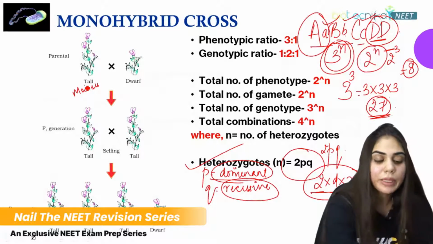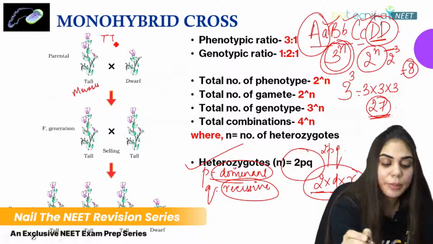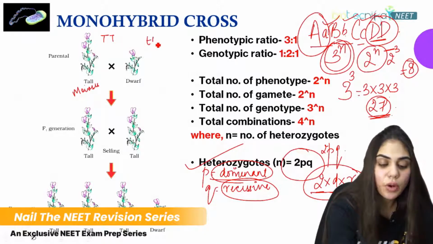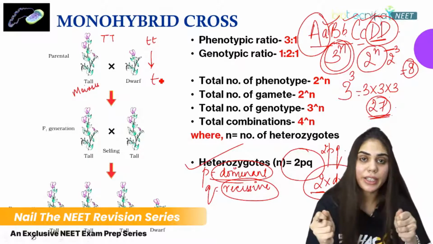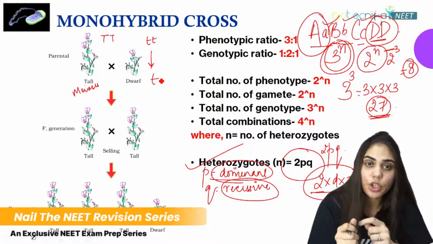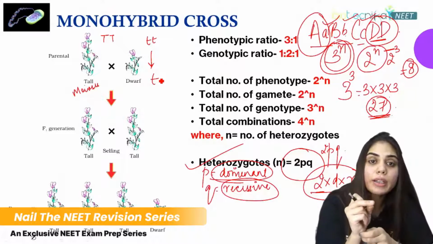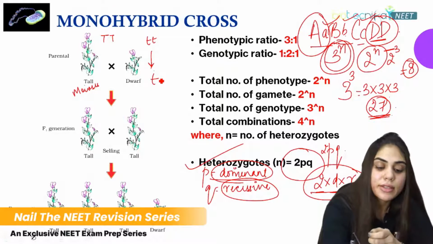How will it form gametes? Suppose this is capital T and this is small t. It will undergo meiosis and only one will be formed. These factors are separated in such a way that only one out of the 2 alleles is selected.